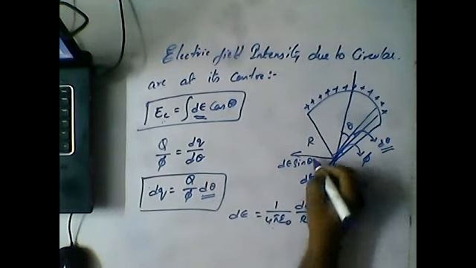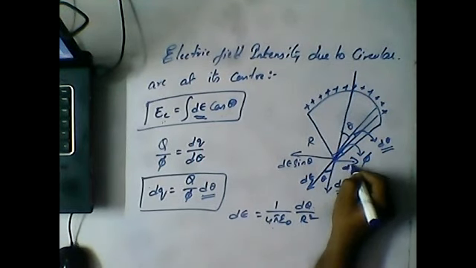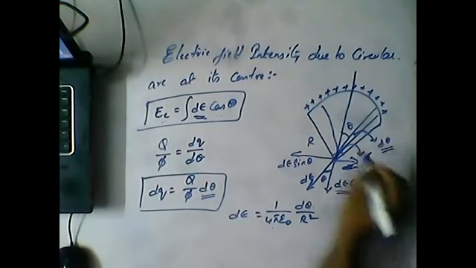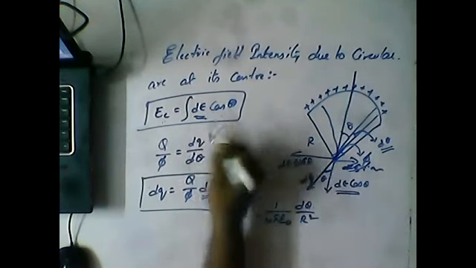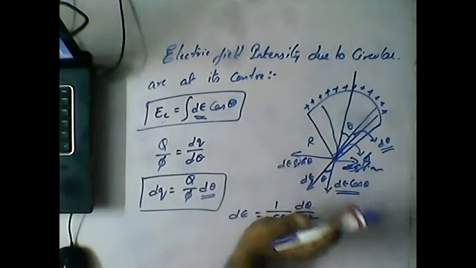It is dE cos theta, not sin theta. The sin theta component will get cancelled here. Only the integration of dE cos theta is left.